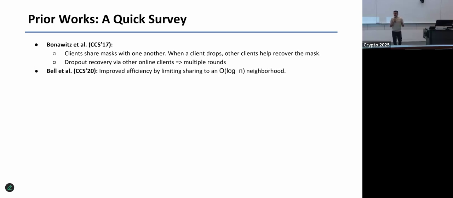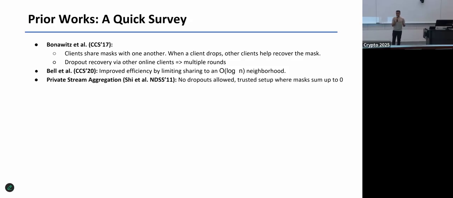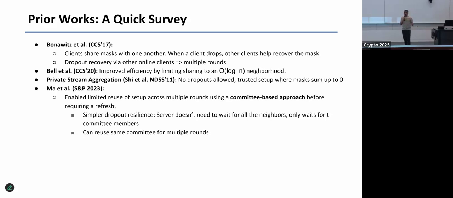Bell et al. improved on it, said, well, you can be slightly cleverer. We don't need to share with all of the clients. We'll only share with some kind of a neighborhood, so O of log n. So you get some better asymptotics, but again, the rounds still is a problem. Then there was this older work by Elaine, in a completely different setting, but that was sort of the first work that made private stream aggregation work, but you can't really have dropouts there. But the cleverness is that the masks will always sum up to 0, and you can reuse these masks across multiple rounds. And then Ma et al., this was Flamingo, built on the idea of the CCS20 paper, but said, let me assume there is a designated committee, and I will only share with the committee.